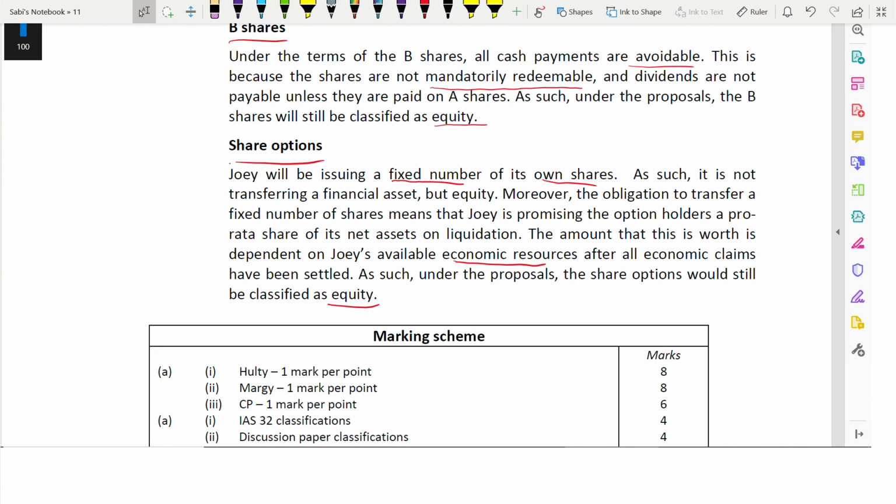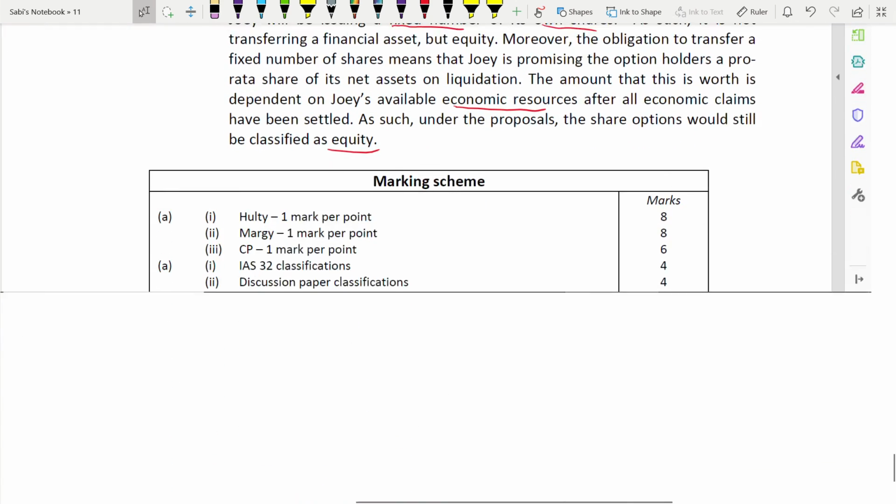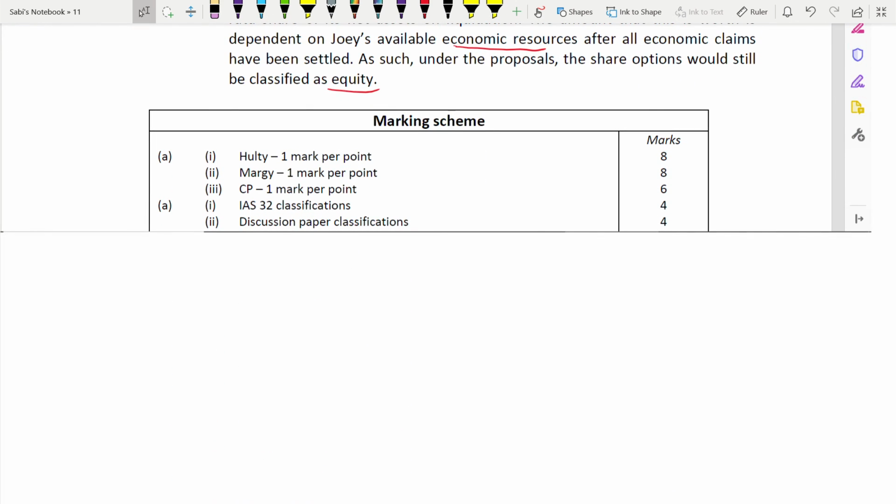You see. Now we'll see the marking scheme because we have covered all the requirements. The full marking scheme is not there, but we can see. I think it is there. Yeah, it's there. For the first, 1 mark per point, for 8 marks, that means 8 points. The second also 8 points. The third also 6 points, because 1 mark per point. Coming to part B, IAS 32 classification 4 marks and discussion paper 4 marks. Okay, so that's it, and see you in the next question. Question number 12.